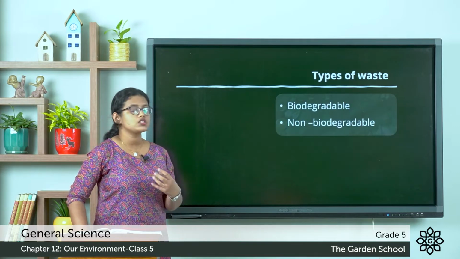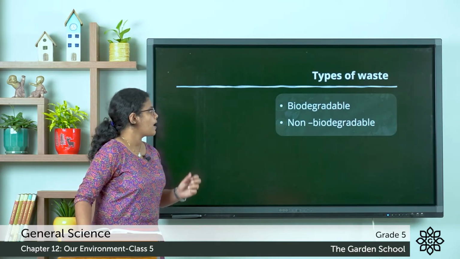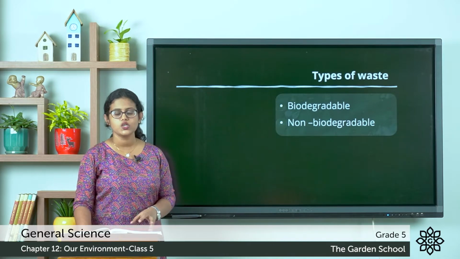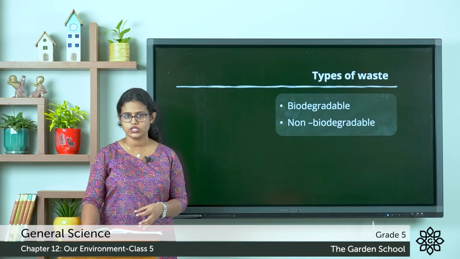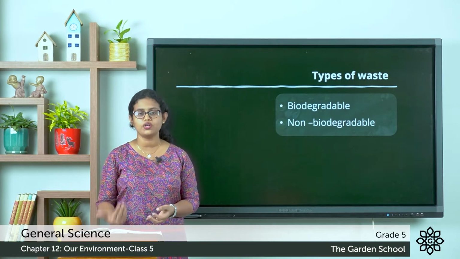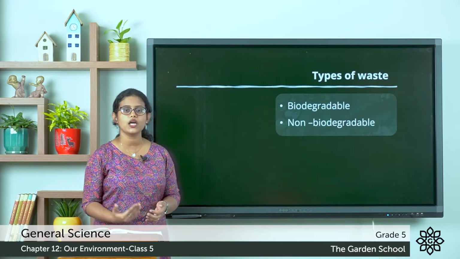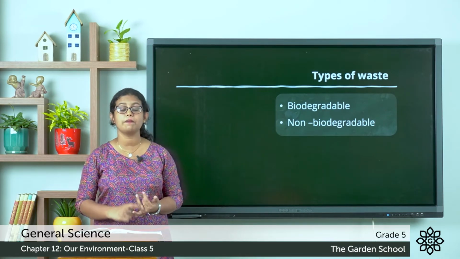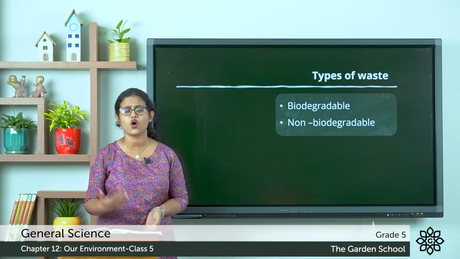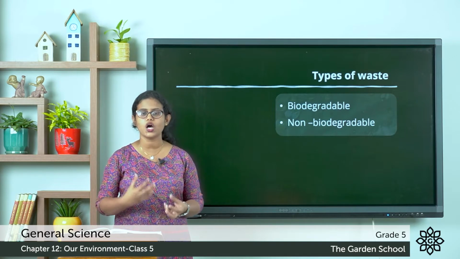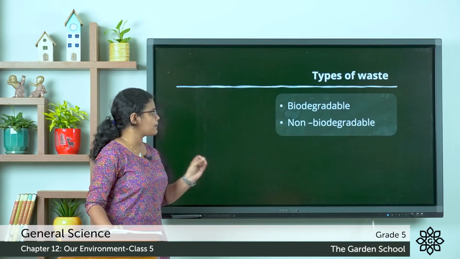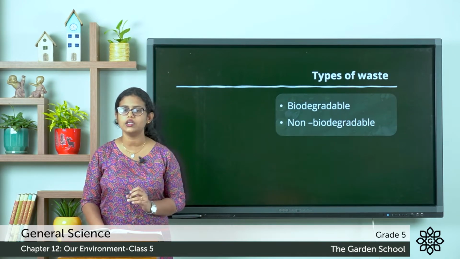So there are two types of waste, that is biodegradable waste and non-biodegradable waste. So what is the meaning of biodegradable waste? The waste which gets degraded or which can break down naturally, we call it biodegradable waste. For example, fruit and vegetable peelings, leaves, all these are examples of biodegradable waste because they get easily degraded in the soil.